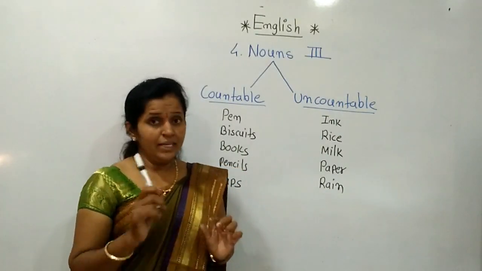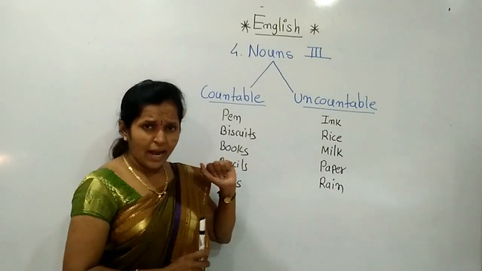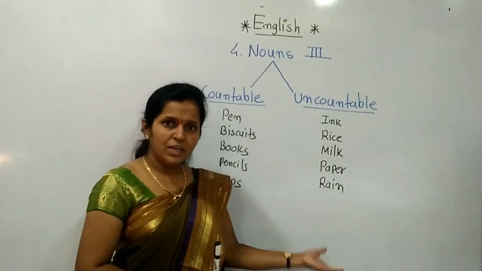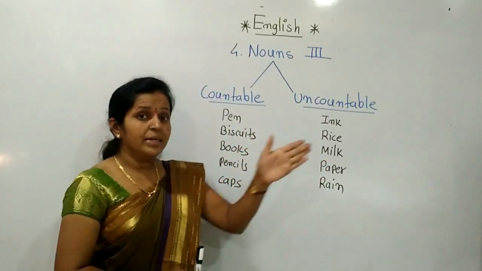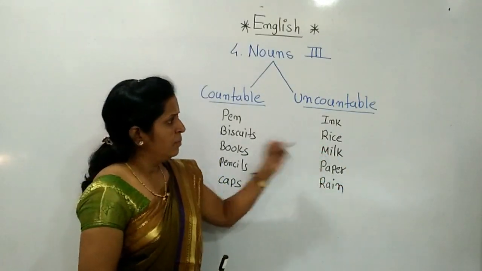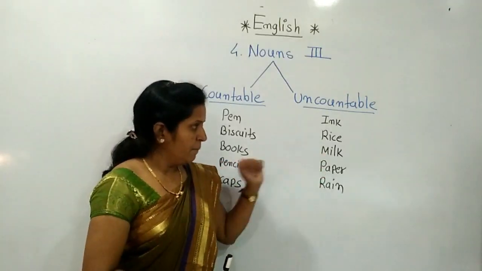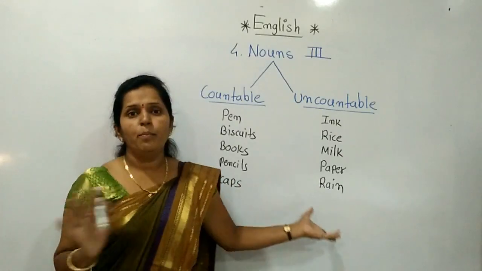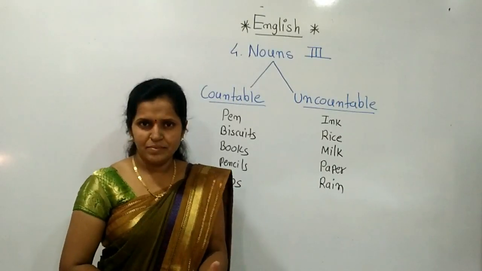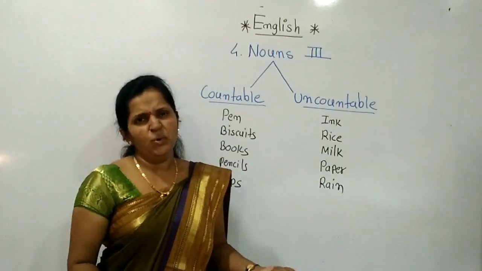Then ink. In this marker there is a little ink. Rice, I have some rice. Give me some rice, give me 10 kg rice. Means you need that word, some rice, 10 kg. It's a measurement, 10 kg, 10 kilo. Milk, give me a glass of milk. Again, peppers. I have a lot of peppers. I have few peppers. Give me some peppers. Rain. As I said, it's a heavy rain today. There is no rain today.